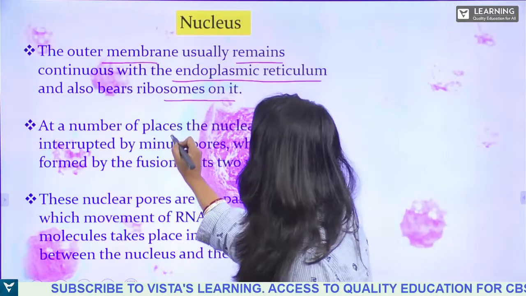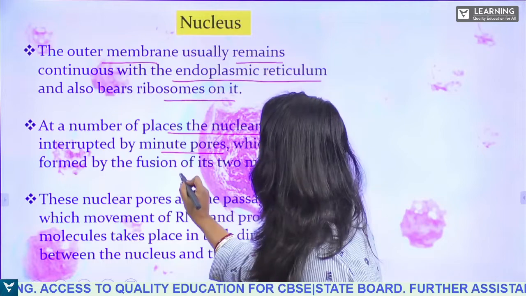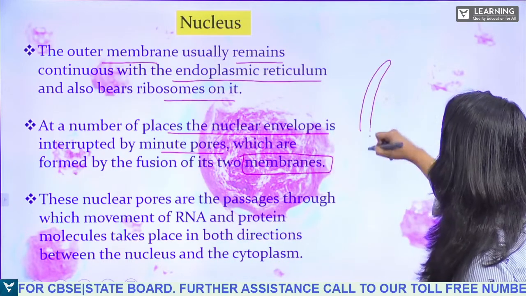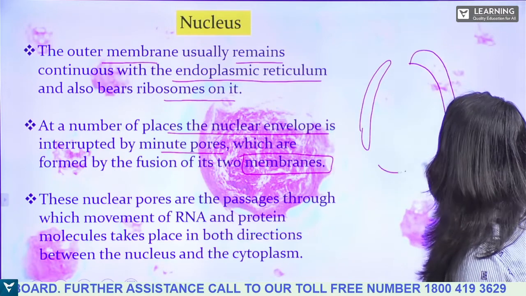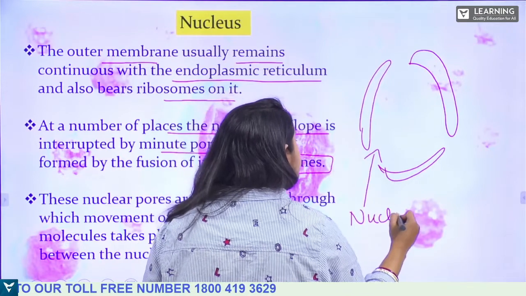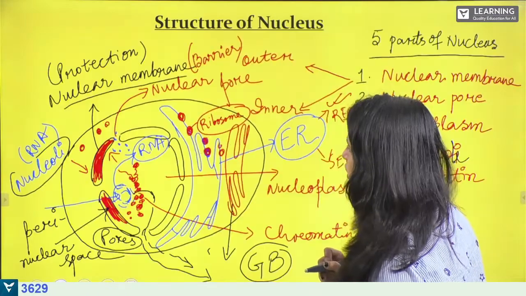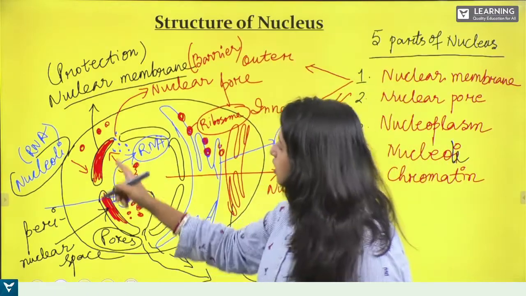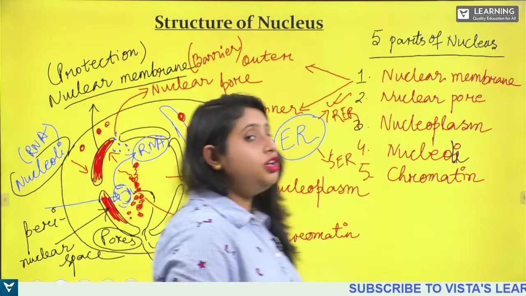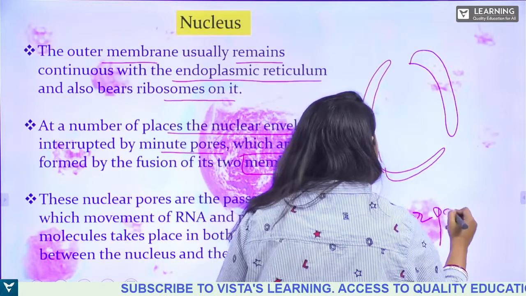Next, at a number of places, the nuclear envelope is interrupted by minute pores which are formed by the fusion of two membranes, okay? The pores which you can see here in the nuclear membrane are known as nuclear pores, right? Here you can see various pores. So these pores are known as the nuclear pores.